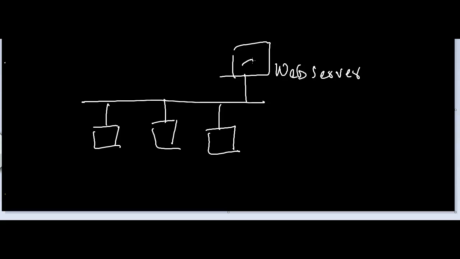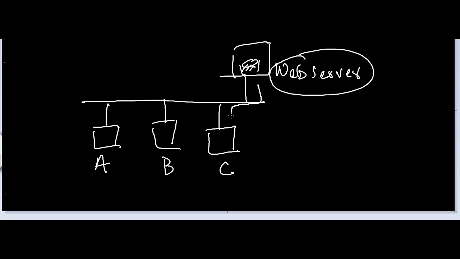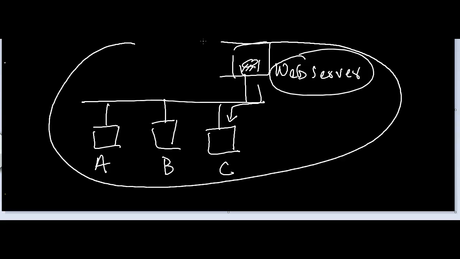where the company can store its web pages on its hard disk, and these computers A, B, and C is where the employees can sit, and they can request web pages from this web server, which can be downloaded to their computers, and then they can view those web pages on some sort of a web browser. So this is an example of a local area network. An intranet, a privately owned local area network, which can be accessed by the company's employees only.